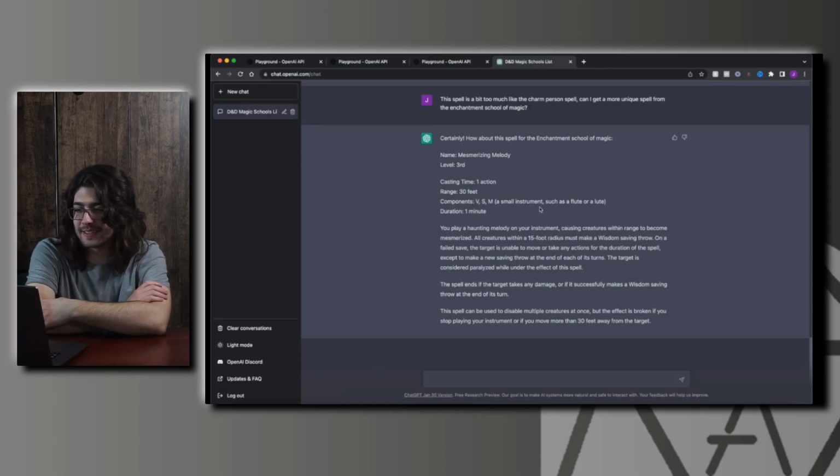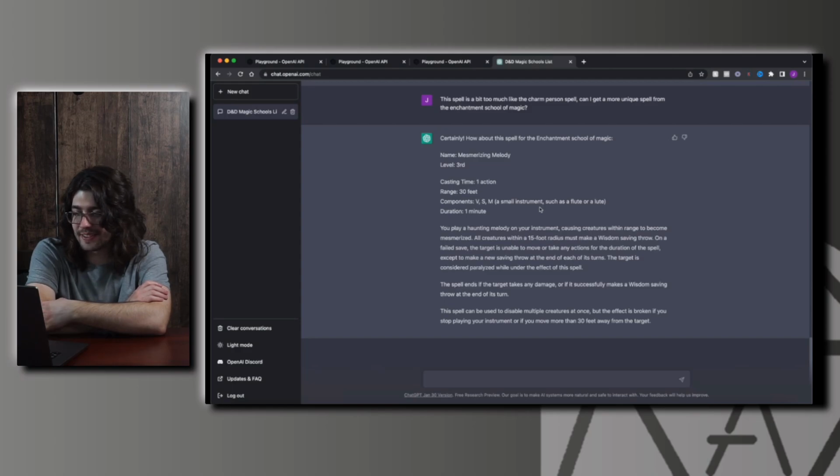You play a haunting melody on your instrument, causing creatures within range to become mesmerized. All creatures within a 15-foot radius must make a wisdom saving throw. On a failed save, the target is unable to move or take any actions for the duration of the spell, except to make a new saving throw at the end of each of its turns. The target is considered paralyzed while under the effect of this spell.